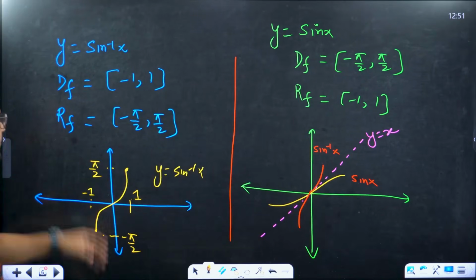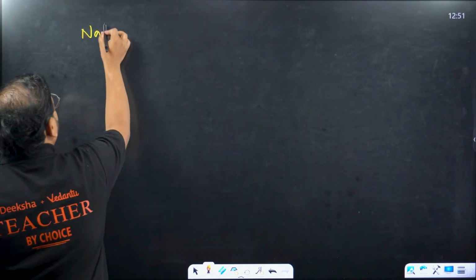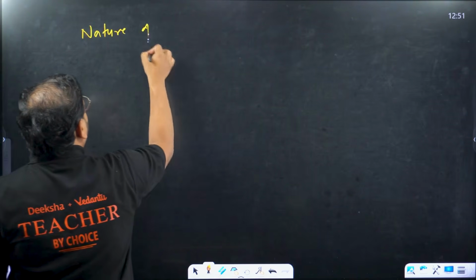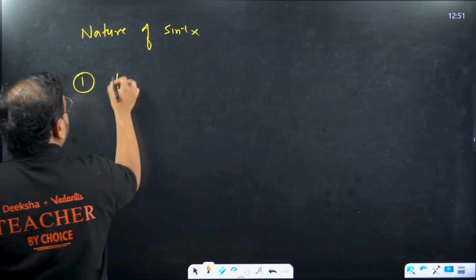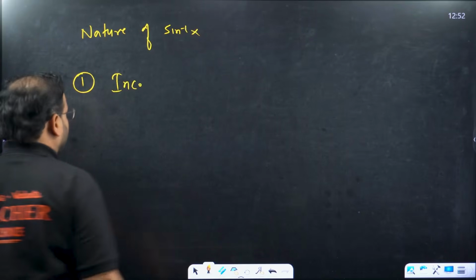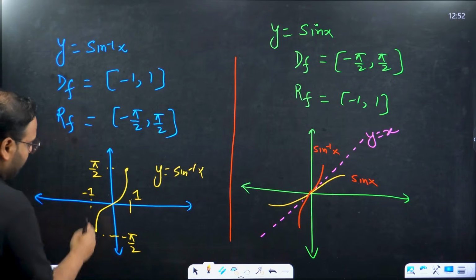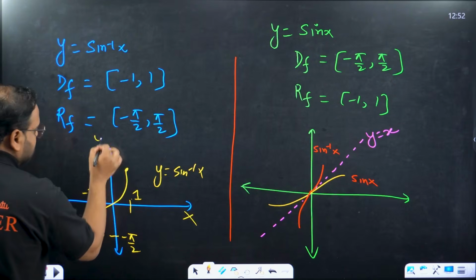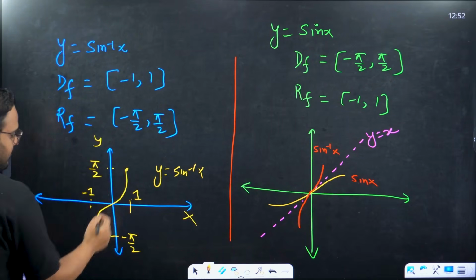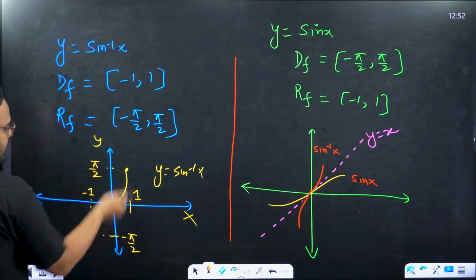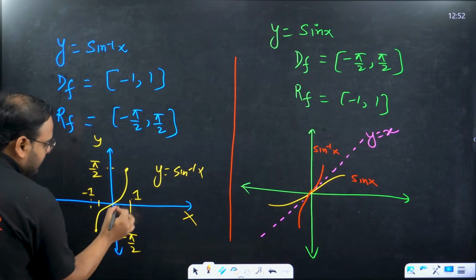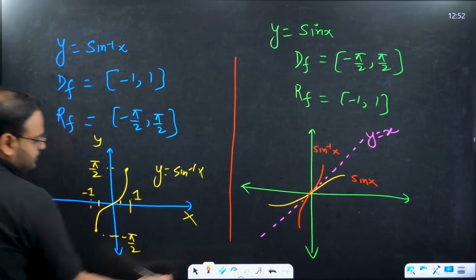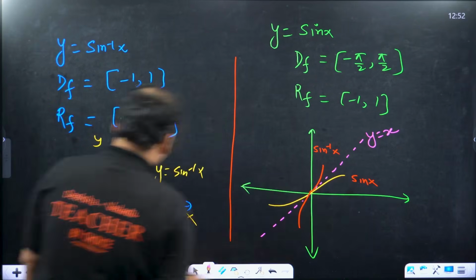Now, what type of function is this? Let's look at the nature of the function. This is important. Nature of sin inverse of x. First, the nature is, of course, increasing. What does it mean? If you move on the x-axis from left to right, what happens to y? It increases. It's going up. Check. If you take one point over here and one point over here, let's identify these two points.